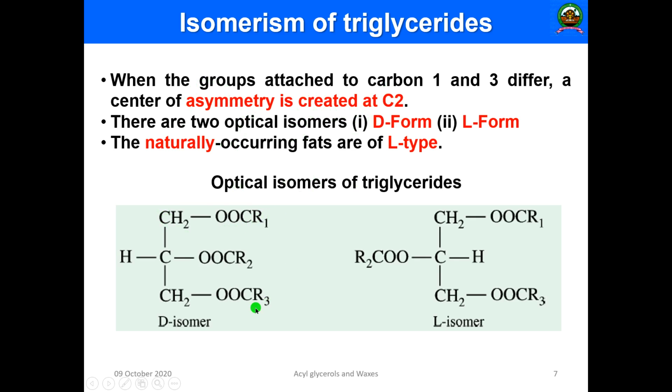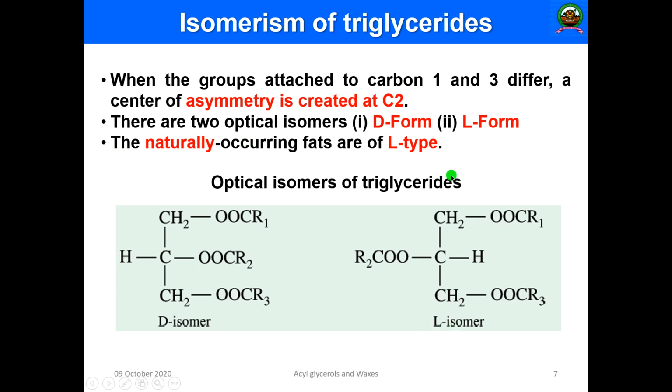What I am trying to tell is these triglycerides can exist in both the dextrorotatory form and levorotatory form, that is both D variety and L variety like a carbohydrate, and the naturally occurring form is L variety. Here you can see the D isomers where all the fatty acid chains along with the ester linkage are on the same side. So it is first carbon atom OOCR1, second one OOCR2. This is cis configuration, and this is known as D conformation.